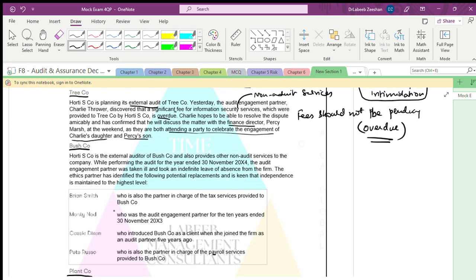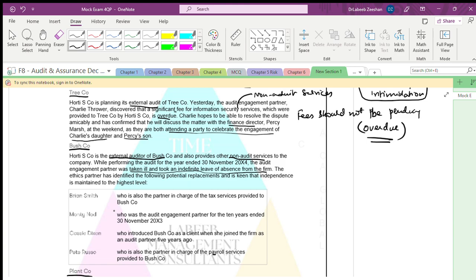Bush Hotty company, again he's an external auditor of Bush company, is it? And also provides other non-audit services to the company while performing the audit for the year ending 30th November. The engagement partner was taken ill, and an indefinite leave has been taken from the firm. It's a very big question mark. At the peak time he became ill and he took indefinite leave.